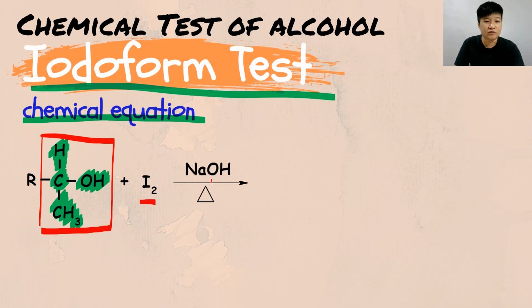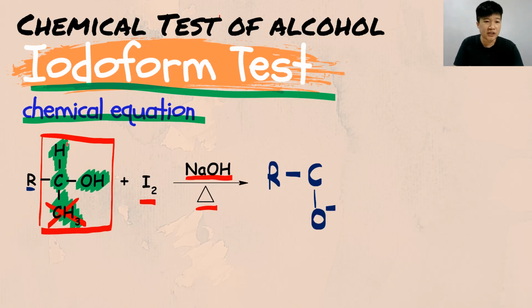It will react with I2 with the presence of NaOH and heat. And what will happen and what will be the changes? The first change is the CH3 will be removed. Alright? You must remove the CH3. What do I replace when I remove the CH3? Simple. Your R remains unchanged over here because that is not the thing that we want to look at. The carbon that is holding the OH right now loses the CH3, replaced by O-.